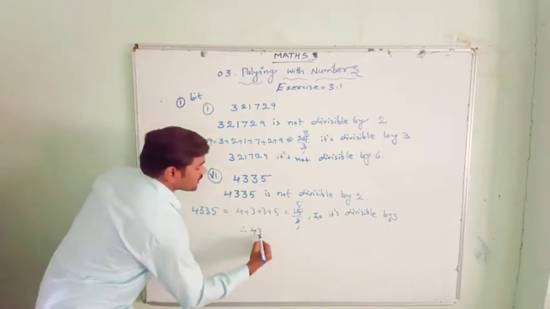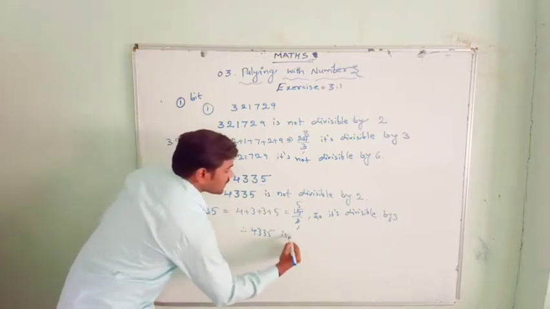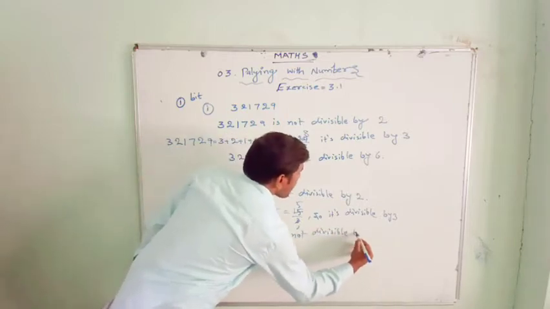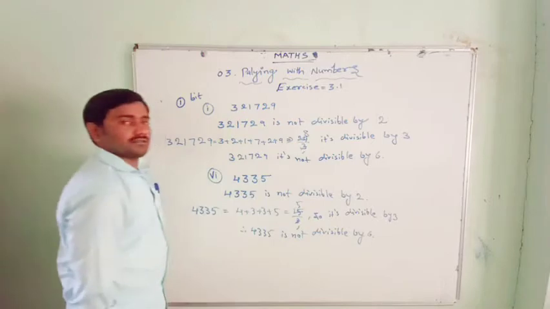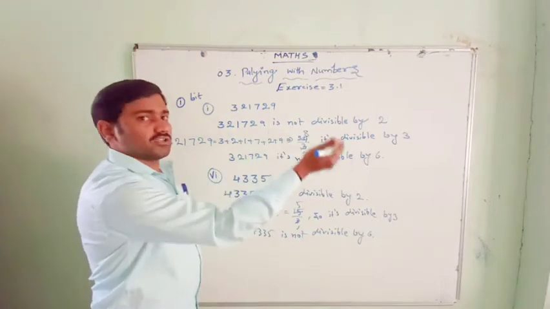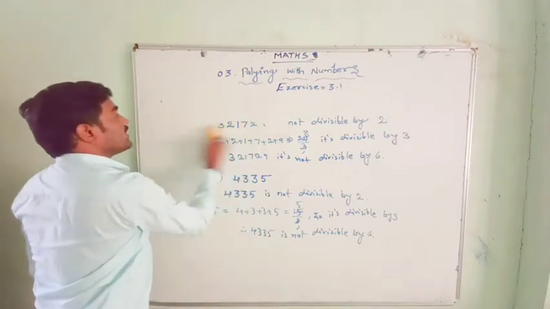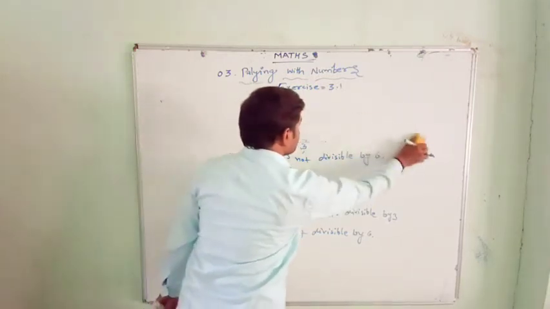So 4,335 is not divisible by 6. Simple. If it is divisible by 2 and 3 both, then it is divisible by 6. I hope you understand this bit. We have to do the remaining 6 problems of this bit.